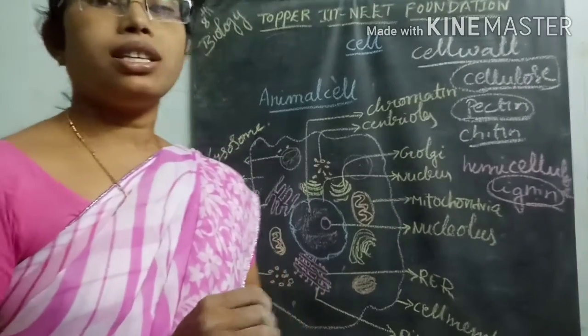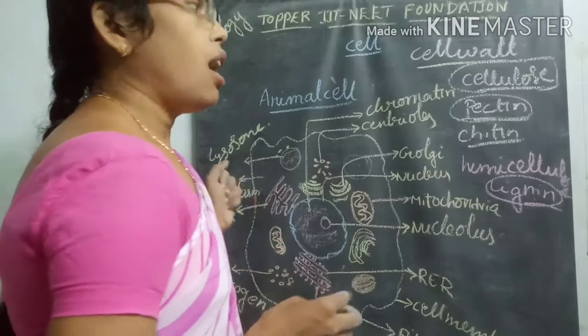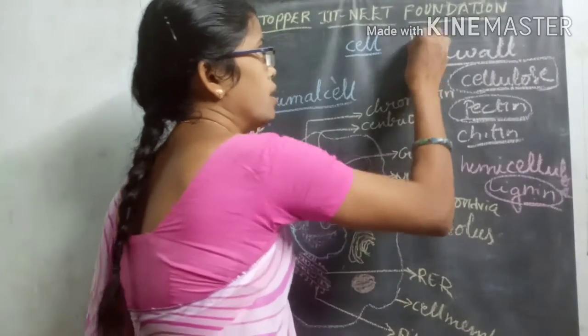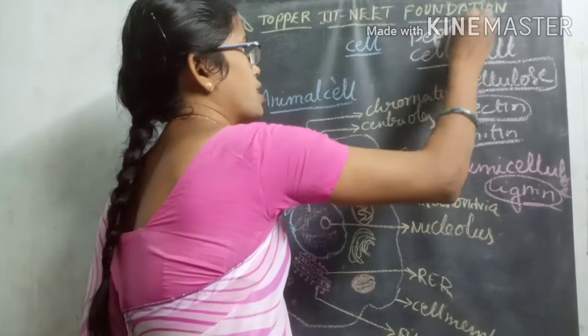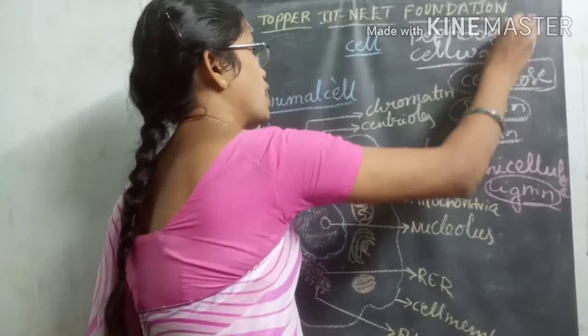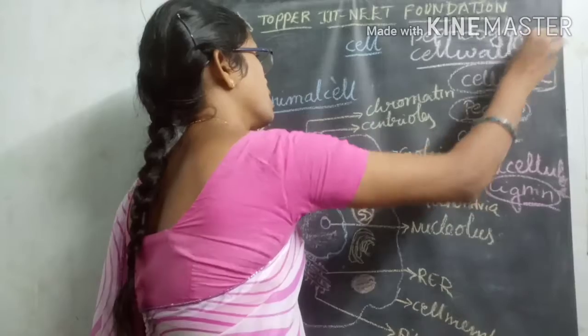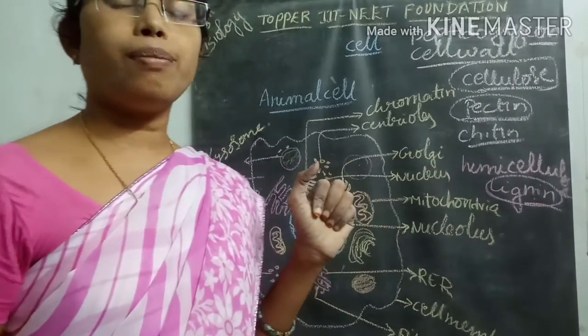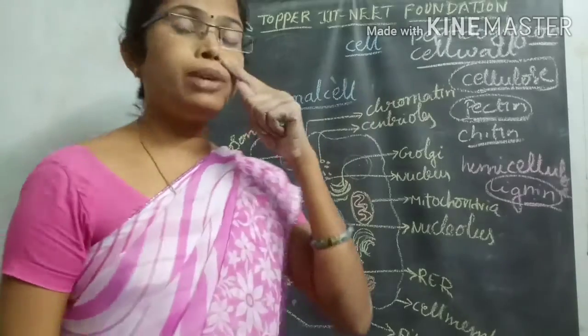Some bacteria also contain a cell wall. The cell wall of bacteria is made of a structure called peptidoglycan. What is the structure present in the cell wall of bacteria? That is called peptidoglycan.